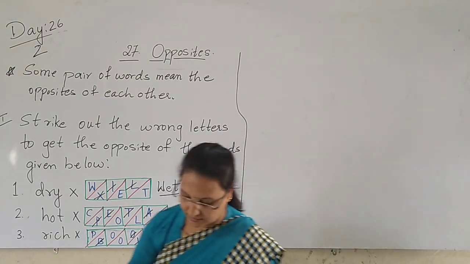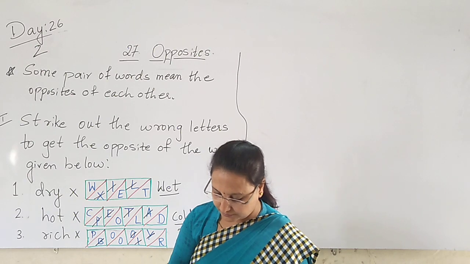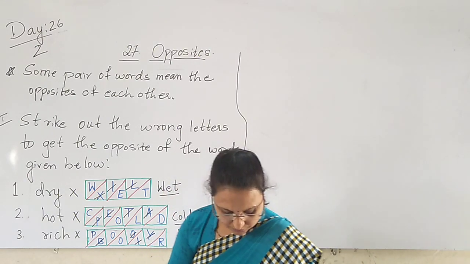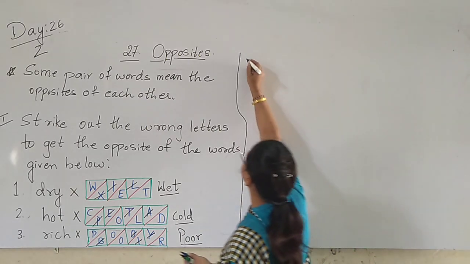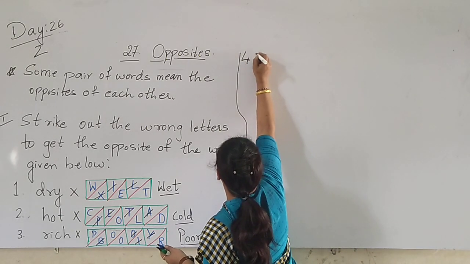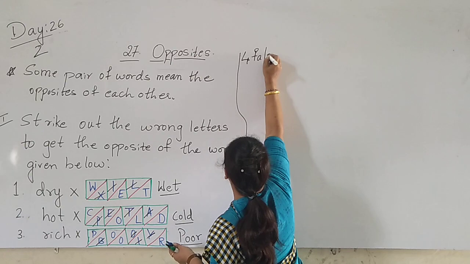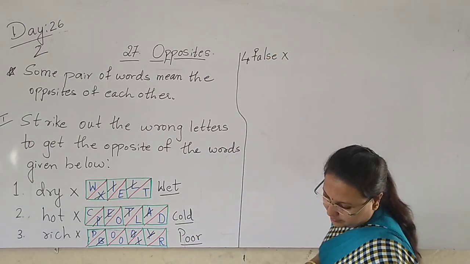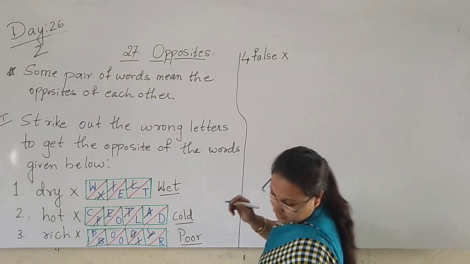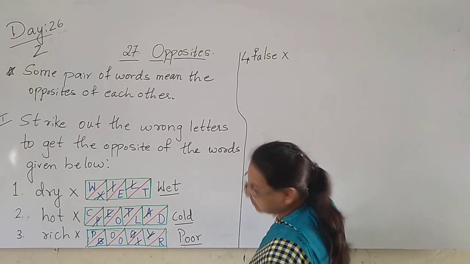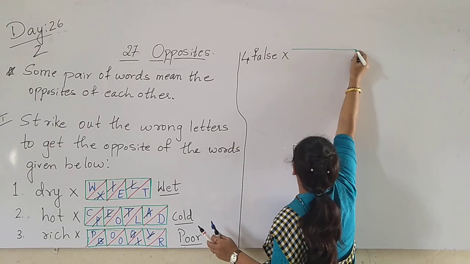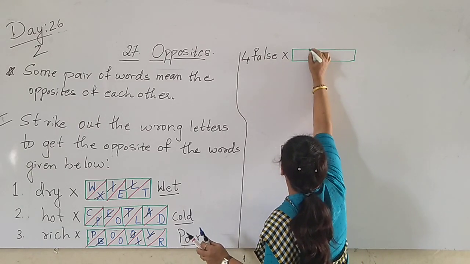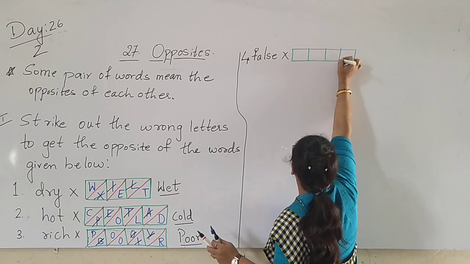Yes. Third one. False. F-A-L-S-E. Then the answer will be here what now? Draw the box. Big box. You can draw 4 columns in this. 1, 2, 3, 4.